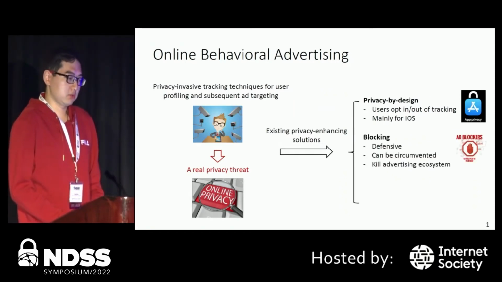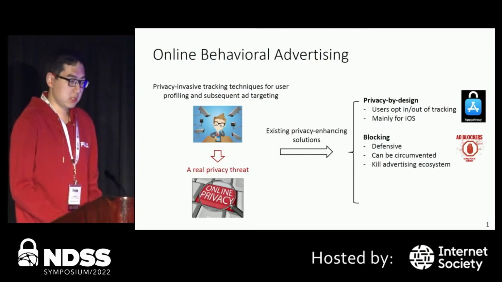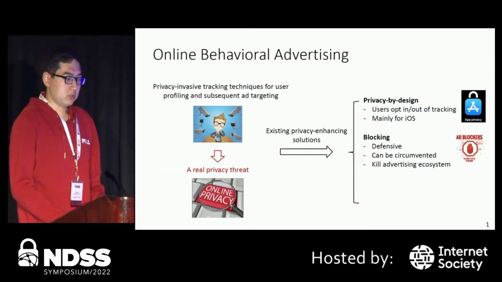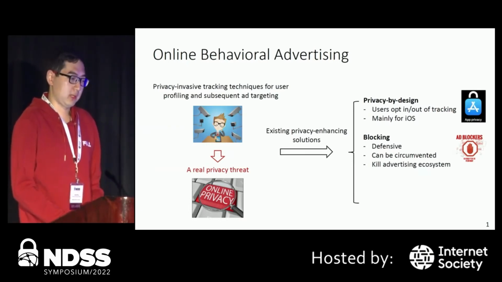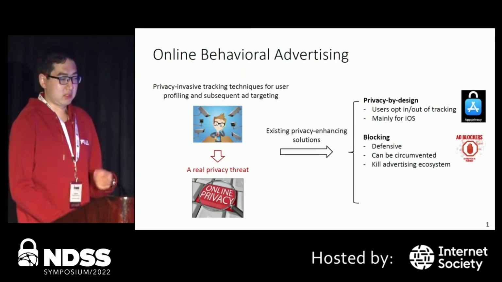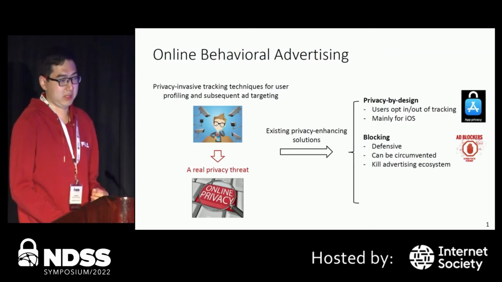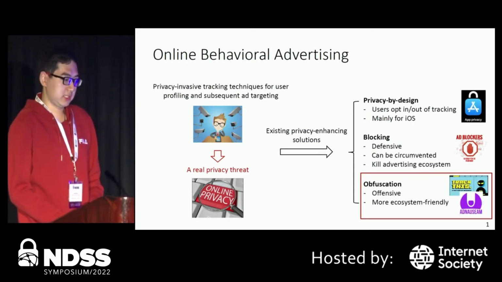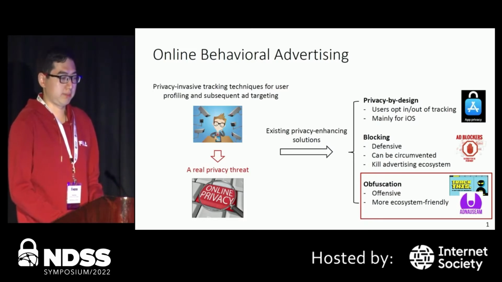And the second solution is blocking, which is defensive. There are lots of popular blocking tools like ad blockers. The users can try to block all the ads or trackers. However, the blocking tools can be circumvented by trackers easily. And more importantly, it will kill the advertising ecosystem if all the users try to block all the advertisers and the trackers. And the last solution is obfuscation, which is offensive compared with blocking.